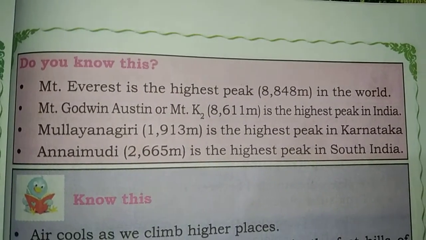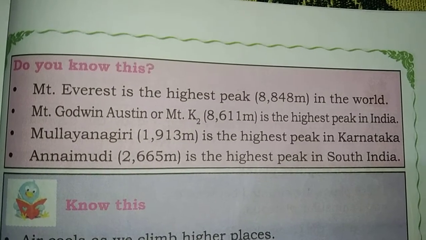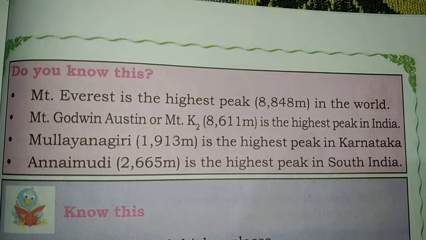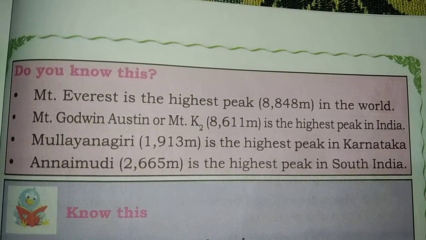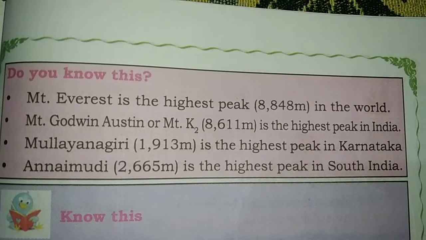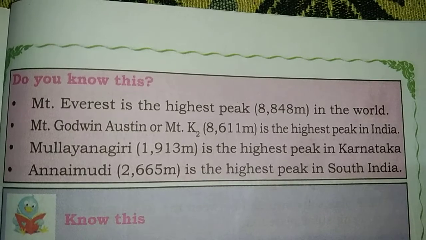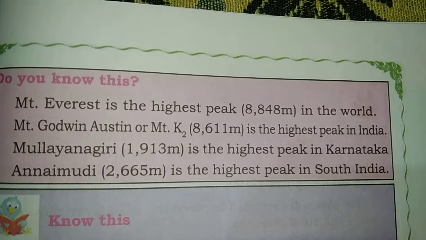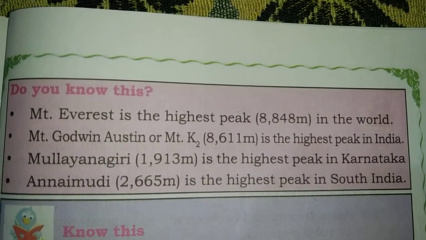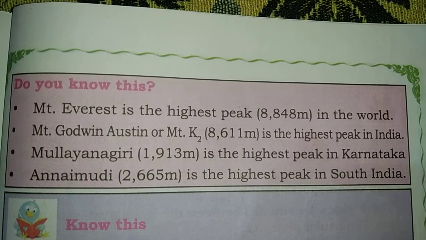Do you know Mount Everest is the highest peak in the world, at 8,848 meters? Next, Mount Godwin Austen, also called Mount K2, at 8,611 meters, is the highest peak in India. So the highest peak in the world is Mount Everest, and the highest peak in India is Mount Godwin Austen, or K2.